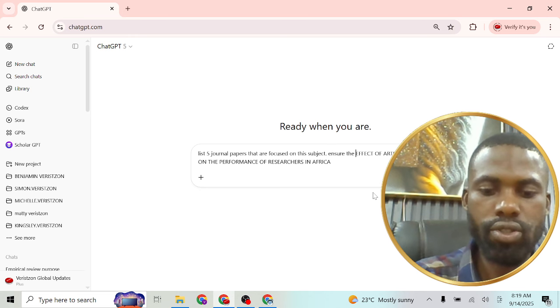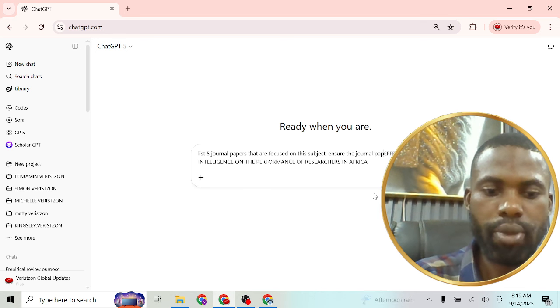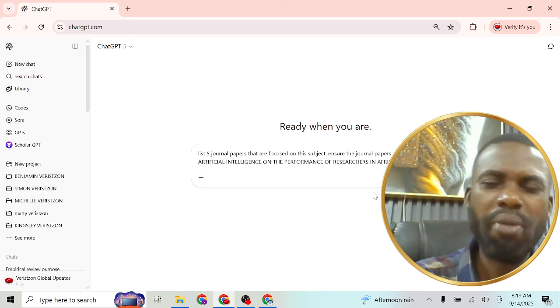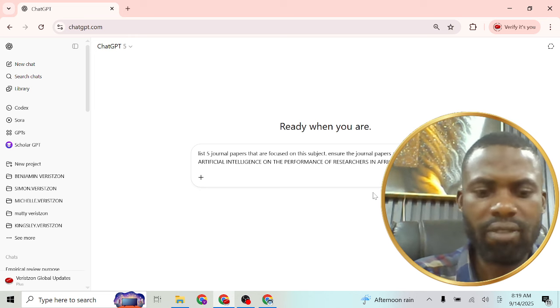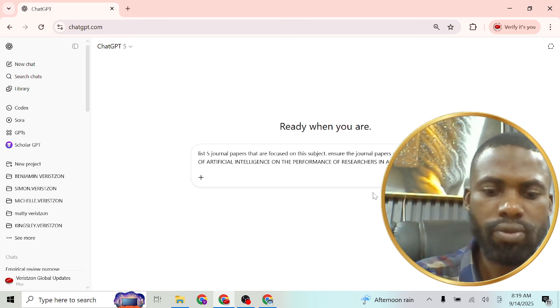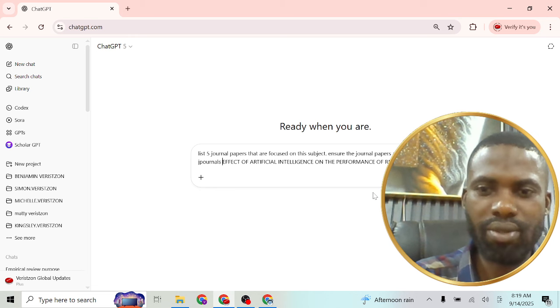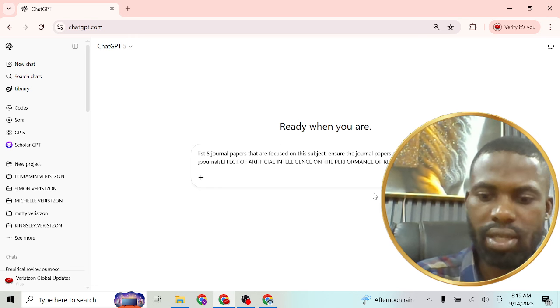Ensure the journal papers are from, okay, maybe I want to use Scopus standard, are from Scopus index journals, or however you want to put the grammar.